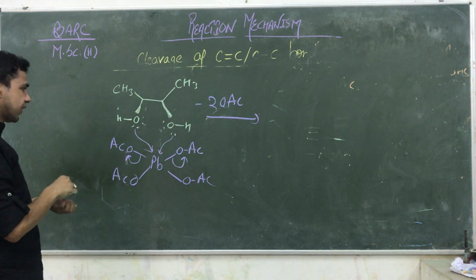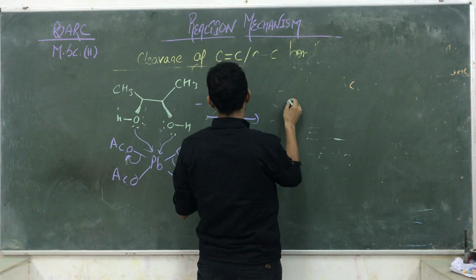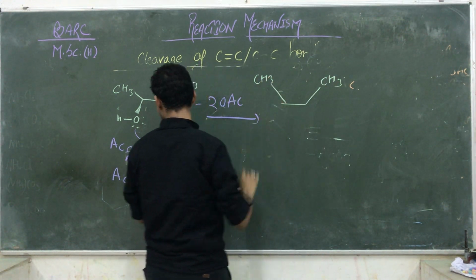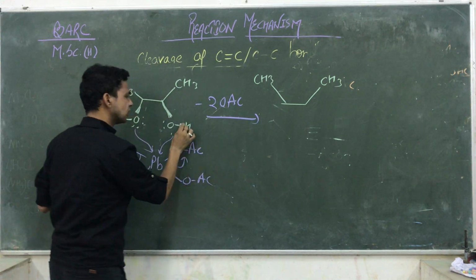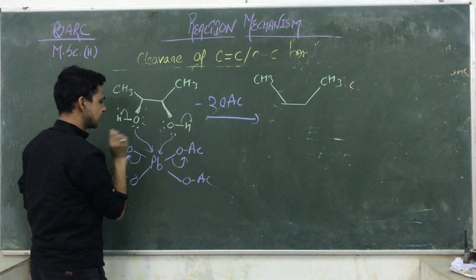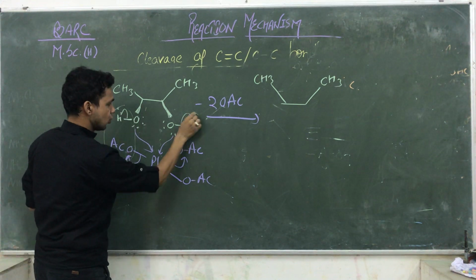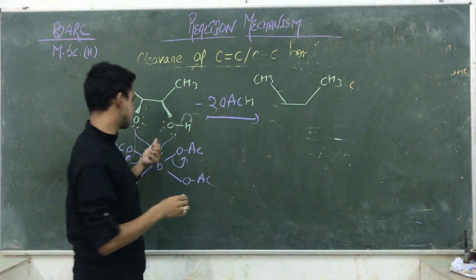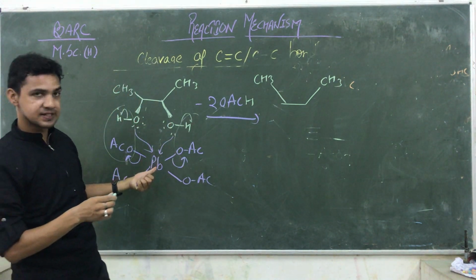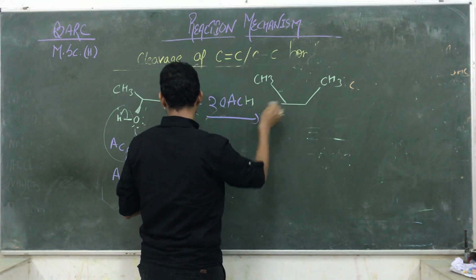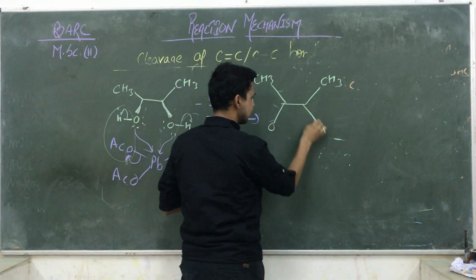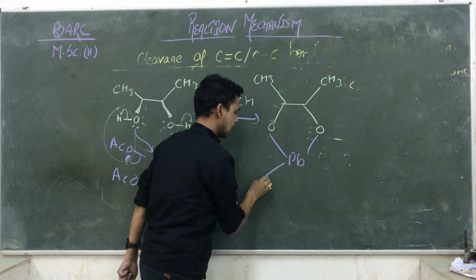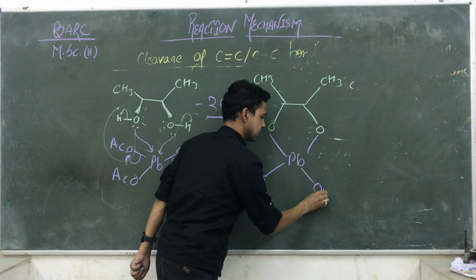Okay, so what happened? Which type of compound is formed here? That is CH3. That one is also CH3. Okay, the hydrogen is also removed, क्योंकि ऑक्सीजन 3 बॉन्ड्स में है, तो OAcH, OAcH एसिटिक एसिड के फॉर्म में ये निकल गया. तो O डेवलप करेगा बॉन्ड्स किसके साथ? लेड के साथ डेवलप करेगा. So here the O develops a bond with lead, it forms Pb. यहां क्या बचा? OAc और OAc.